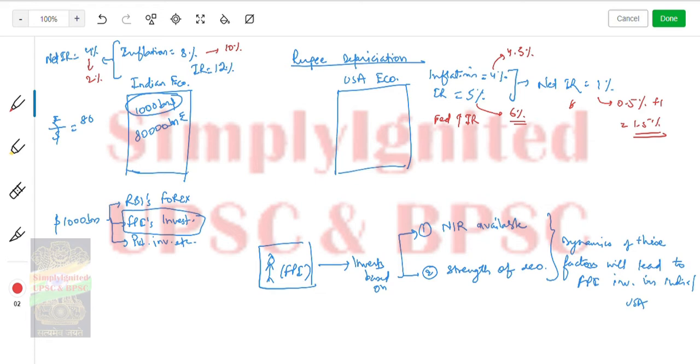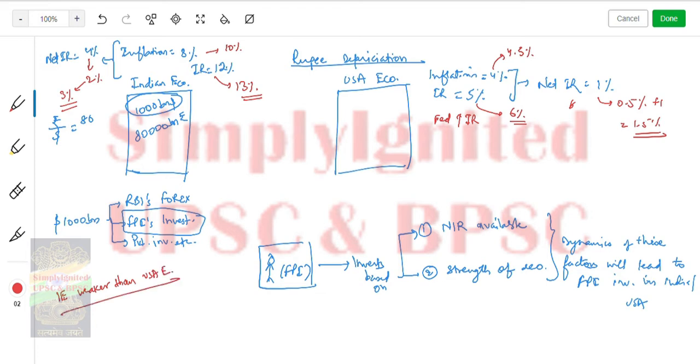RBI also increased the rate, say the interest rate becomes 13%. So what is the difference? 10, 13, 3%. So this will become 3%. Now we see that RBI has also increased the rate, and the USA Fed has also increased the rate. So now what will happen? Look, the Indian economy is weaker than the USA economy. This is a fact, and we must acknowledge it at this point.